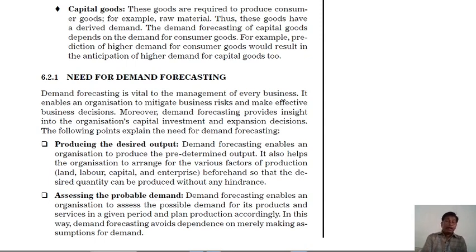Second, assessing the probable demand. Demand forecasting enables an organization to assess the possible demand for its products and services in a given period and plan production accordingly. In this way, demand forecasting avoids dependence on merely making assumptions for demand.